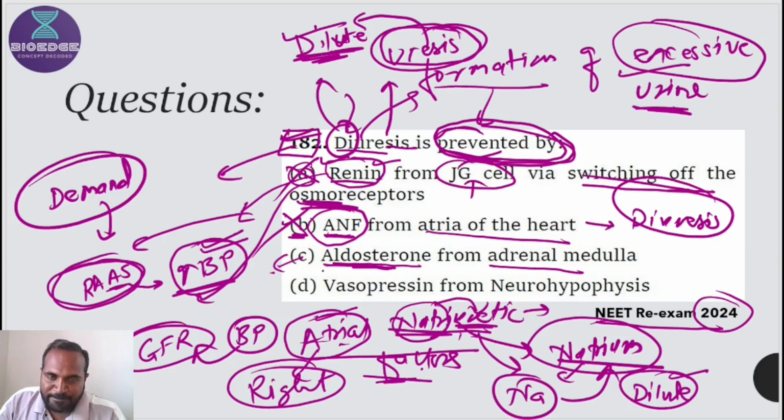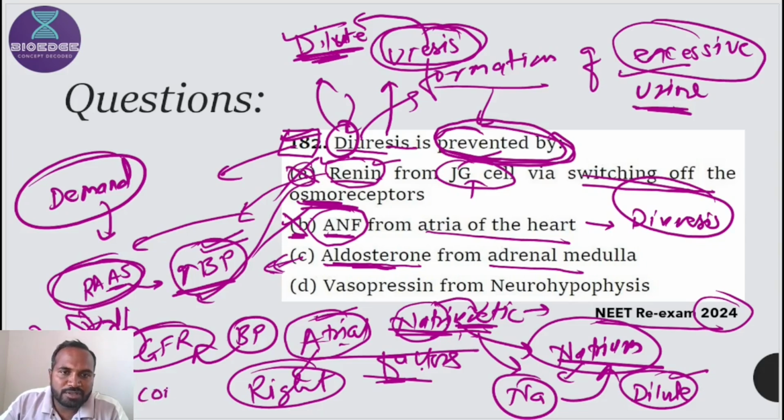Aldosterone does the reabsorption of sodium, so reabsorption of sodium from the DCT. If sodium is reabsorbed, then there is a concentration of urine. Concentration of urine means there is a less amount of urine, and if there is a less amount of urine, then it can prevent the diuresis. That's why this option is correct.